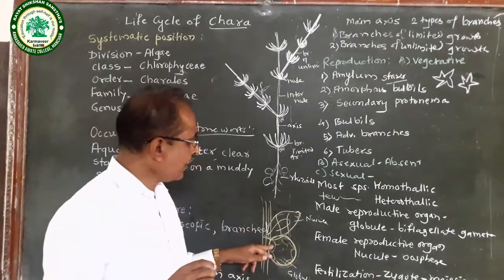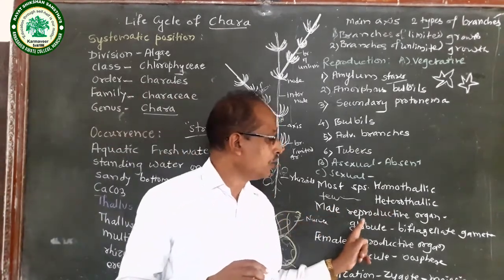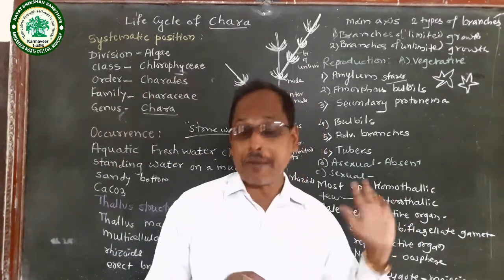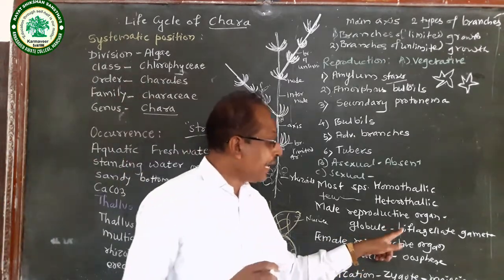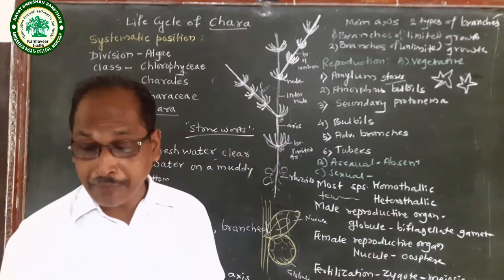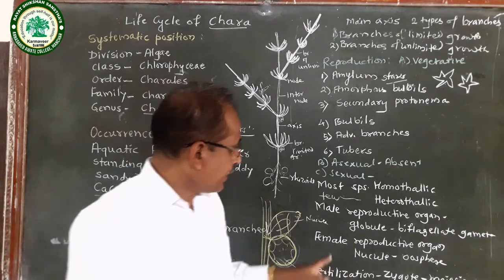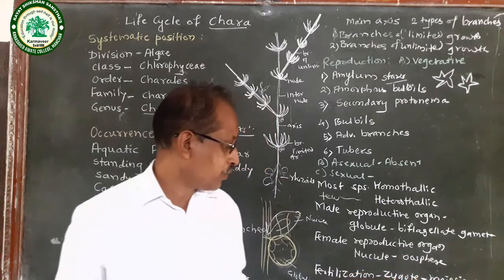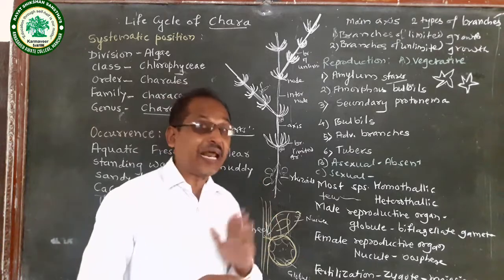Here this is a globule and this is a nucule. The male reproductive organ, the globule, produces male gametes. That male gamete is a biflagellate structure. The female reproductive organ, the nucule, produces the oosphere. Then there is fertilization.